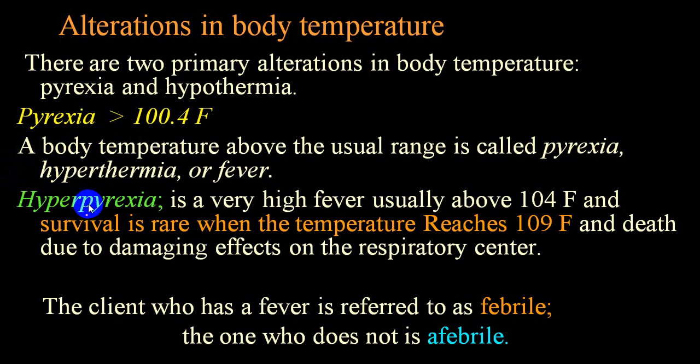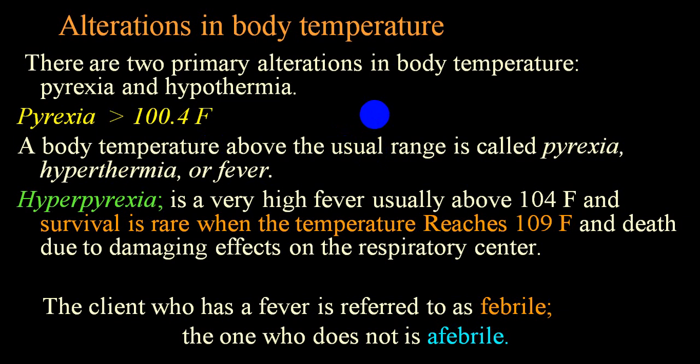And if the body temperature is elevated without change in the thermoregulatory center, then we label that as hyperthermia. There is one more term which is utilized, febrile also. So whenever the temperature is elevated, we call it pyrexia, or fever, or febrile.